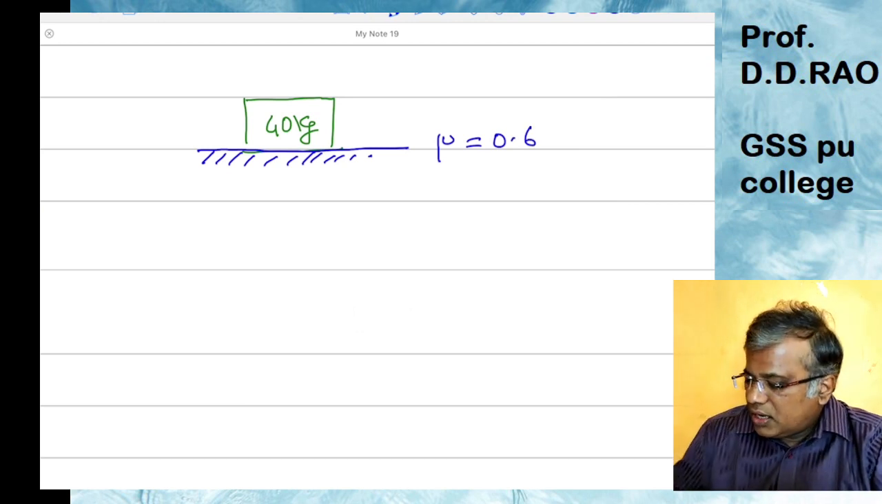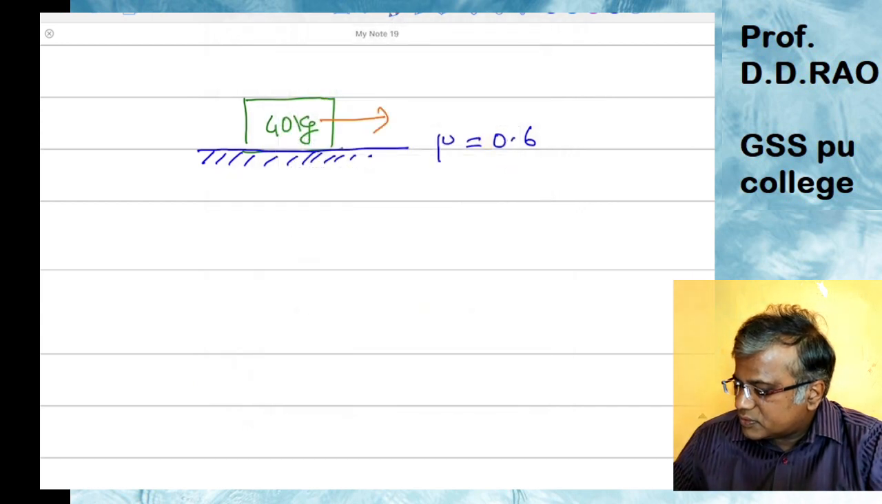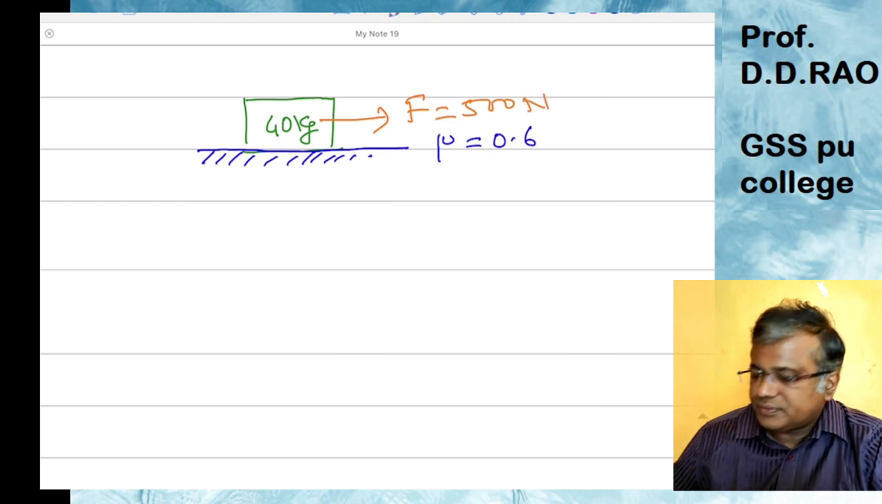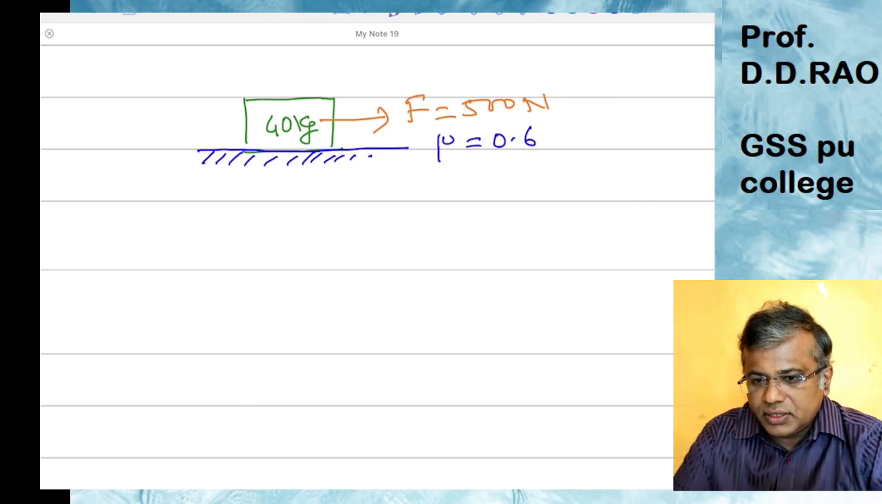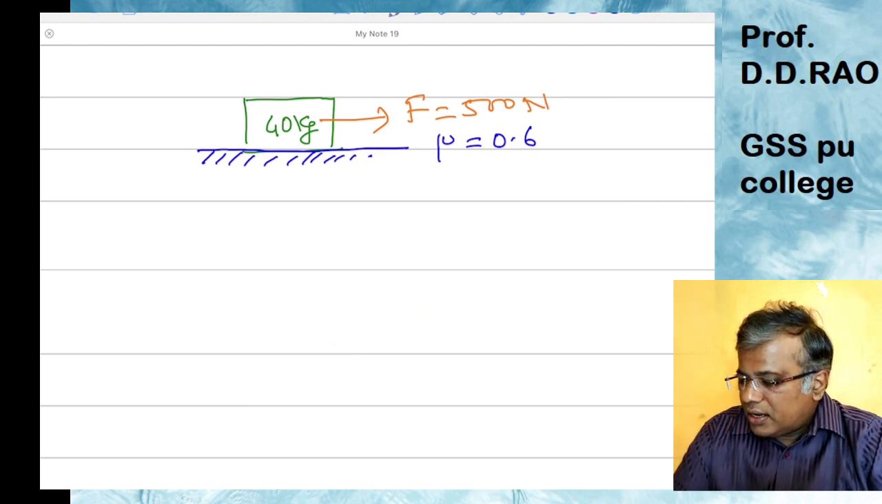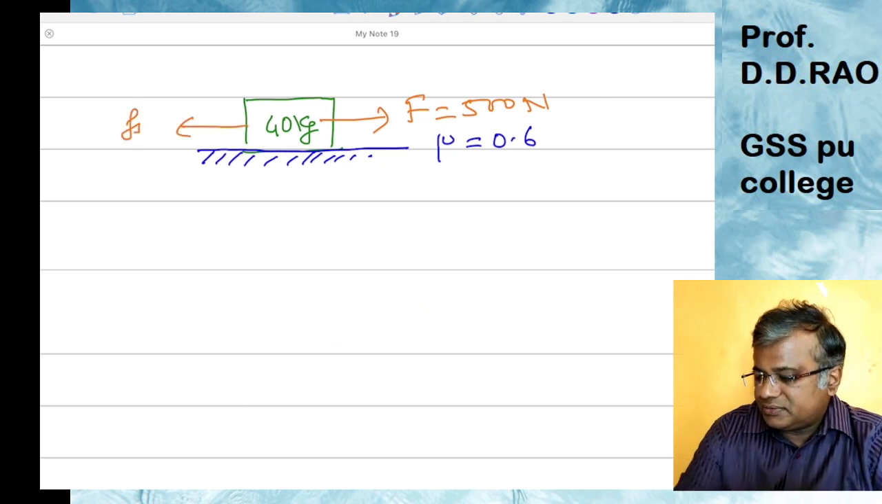Now let us say I am applying a force of 500 Newton on this object. Because there is friction, there will always be a reverse force, that is Fs.